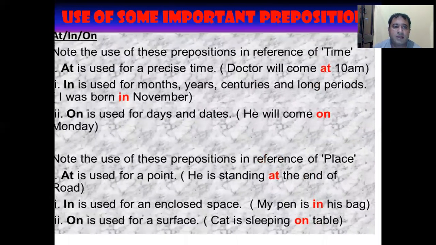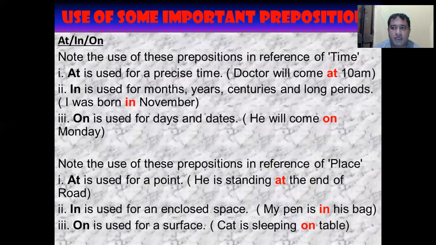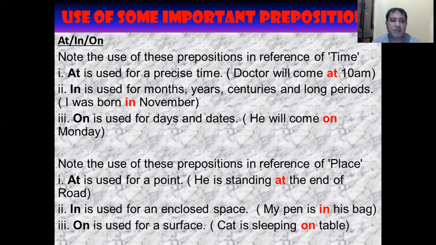Now let us see the use of some important prepositions in our day-to-day life. I have mentioned their rules as well. So the very first is at, in, and on. I have used the three as a triad of prepositions. So let us first compare the three prepositions, that is at, in, and on. As I told you, the same preposition can be used as a preposition of time or a preposition of place. So let us first use these prepositions in reference to time.